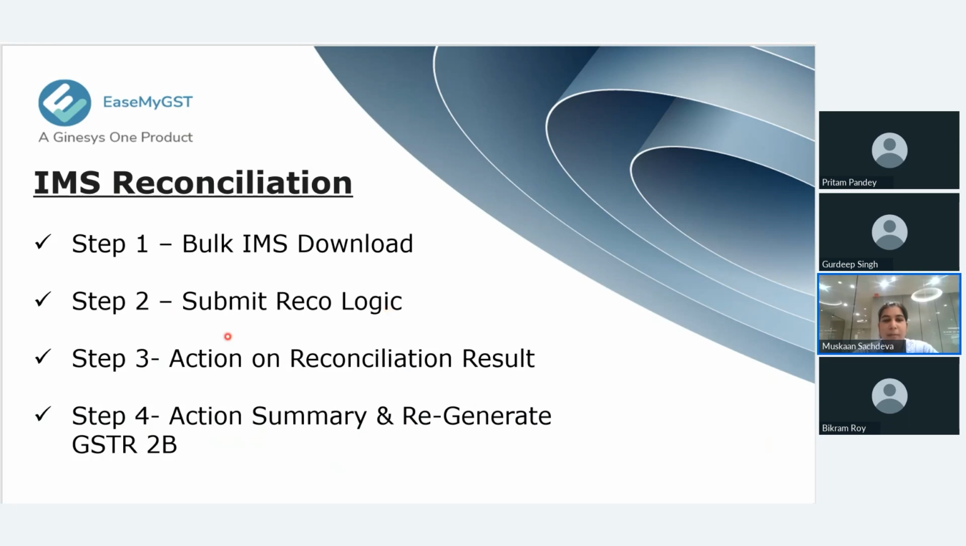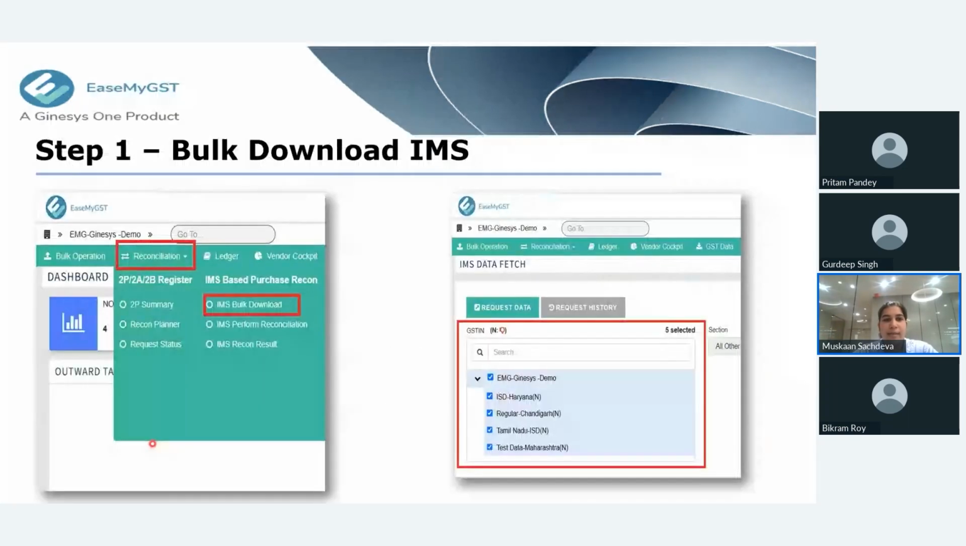Once we have applied the logic, that means the reconciliation has been performed. After that, we will take action on the reconciliation result. Whatever the result will be, that will be shown in IMS Reco result action. Then we will take action on those invoices. There are only 3 actions, as I have told you earlier: accept, reject, or keep the invoices as pending. Once we have taken the action, we will generate the action summary and save the data to GST, and the last step is to regenerate the 2B. So let's come to the step-by-step working of IMS reconciliation.